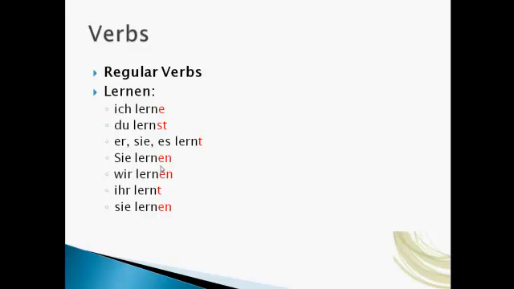Sie lernen, this is the capital S, which means you formal, both singular and plural. Wir lernen, we learn. Ihr lernt, this is the informal plural. Sie lernen. So you can see there are a lot more changes than what we have in English. So just learn them together, the pronoun with the verb and the correct ending.